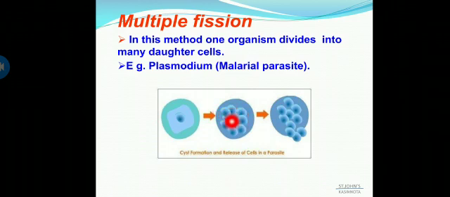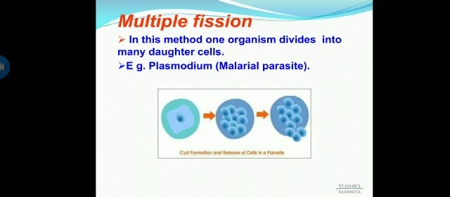During favorable conditions, the cyst breaks open and the many daughter cells present in it are released, each forming a new organism. In this way, a single-cell parent undergoes multiple fission to produce many daughter cells at the same time. The difference between binary fission and multiple fission is that in binary fission only two daughter cells are produced, but in multiple fission many daughter cells are produced at the same time.